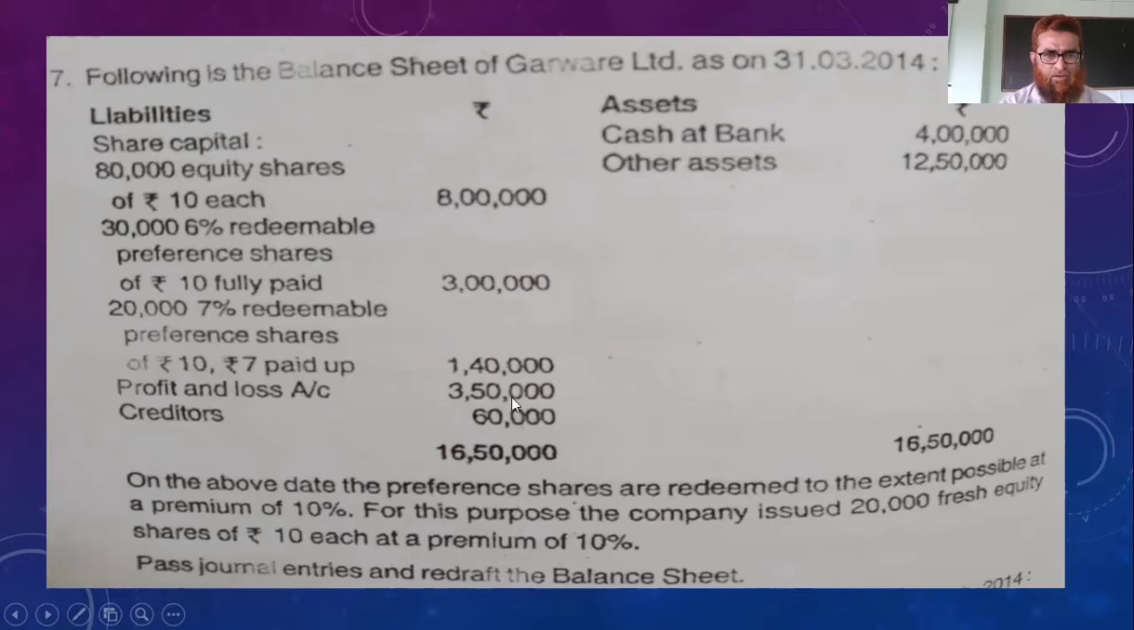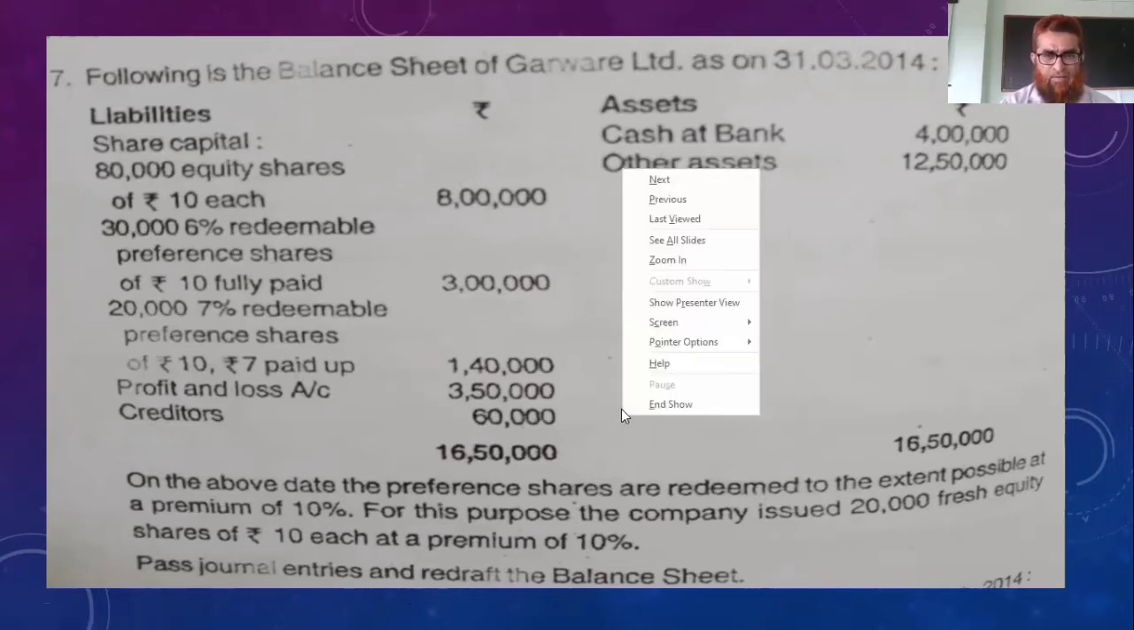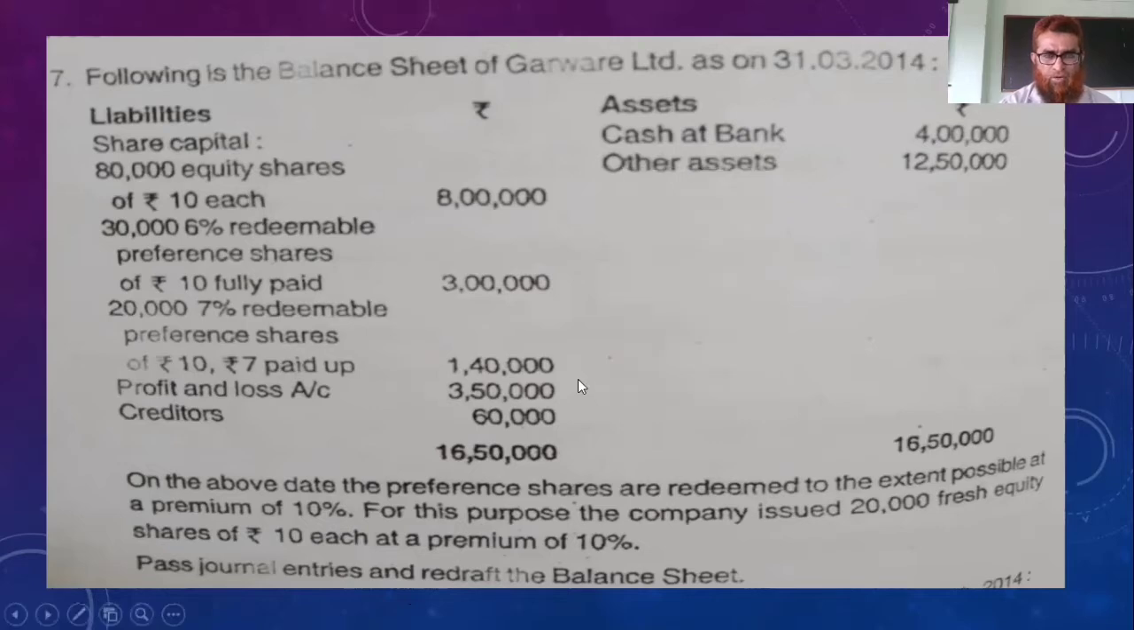Next, profit and loss account 3,50,000, creditors 60,000, cash at bank 4 lakh, other assets 12,50,000. On the above date, the preference shares are redeemed to the extent possible at a premium of 10%. For this purpose, the company issued 20,000 fresh equity shares of rupees 10 each at a premium of 10%. Pass journal entries and redraft the balance sheet. This is the problem. So now we will solve the problem.